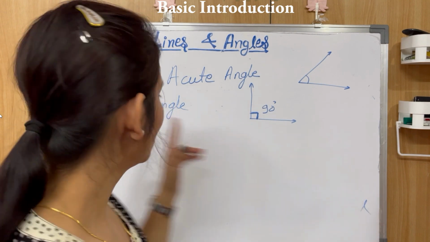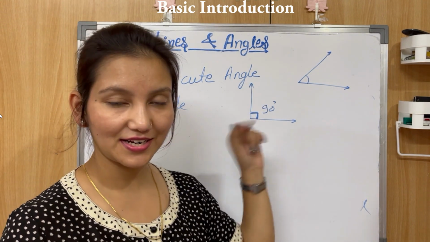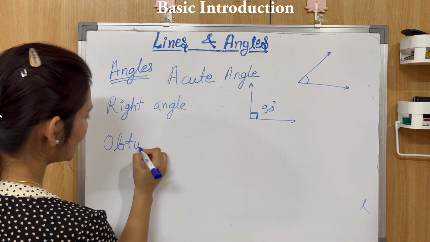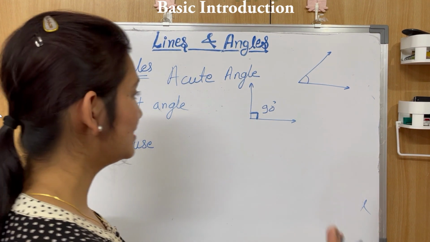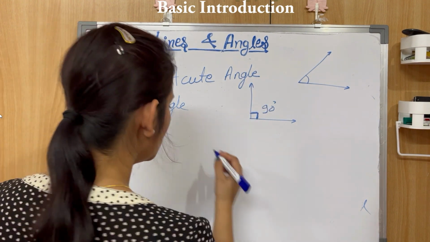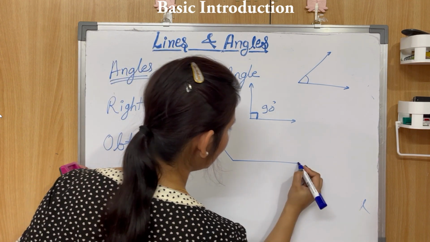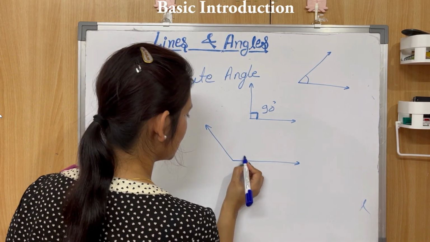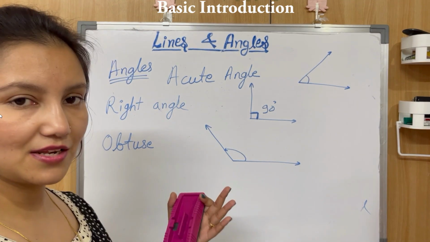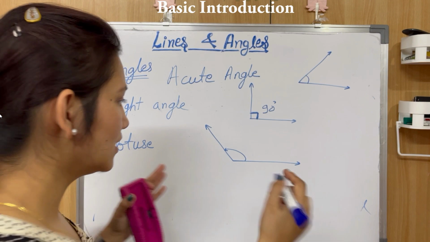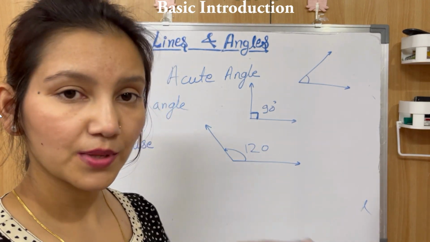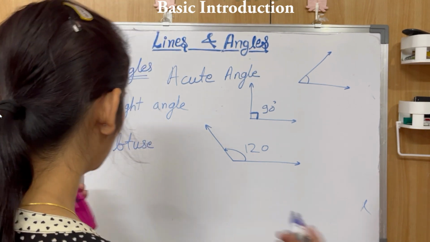So come back. Right angle. This is how a right angle looks. Now obtuse angle. Obtuse angles are greater than 90 degree but less than 180 degree. How will an obtuse angle look? It will look like this. An obtuse angle can be anywhere between 90 degree and 180 degree. So 120 degree is an obtuse angle, 170 degree is an obtuse angle, 130 degree is an obtuse angle.